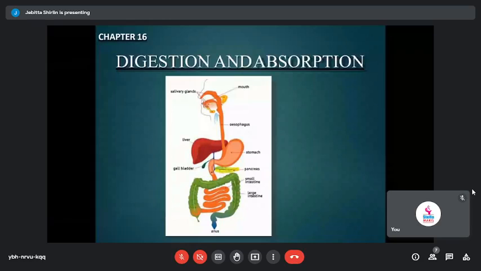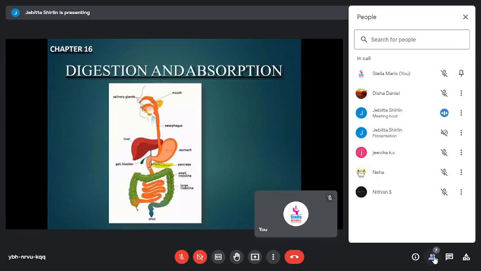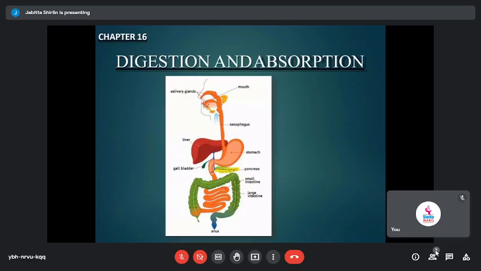When you talk about nutrients, there are different types of nutrients. Yes, of course. Yes, Disha, you are right. You have the autotrophic as well as the heterotrophic modes of nutrition. Coming back to Neha, as you said, micronutrients and macronutrients, of course. Macronutrients are the complex nutrients like carbohydrates, proteins, and lipids, whereas micronutrients are the nutrients that you require only in trace amounts. When compared to macronutrients, micronutrients are required only in less quantity.